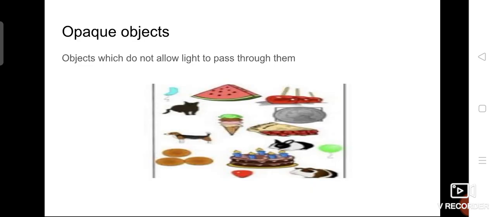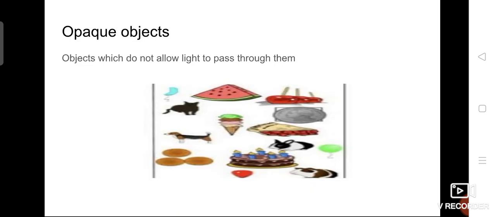Only some amount of light passes, and that object is called translucent. For example, butter paper or wax paper, sunglasses. If you're wearing sunglasses, you cannot see objects clearly, but somewhat you can see, not 100%, isn't it? So these are examples of translucent objects.